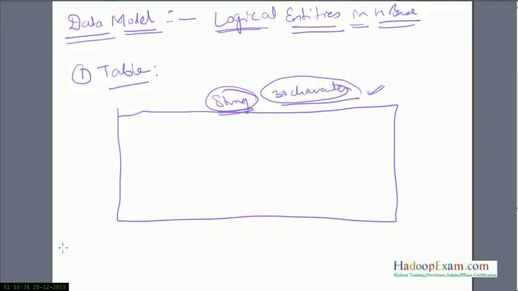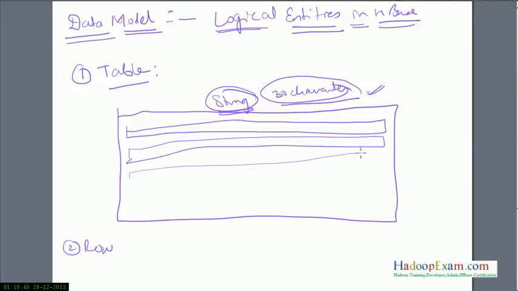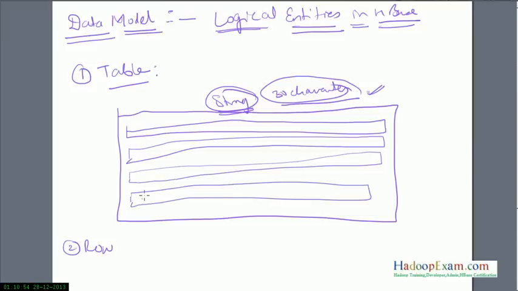The next component is the row. A table has various rows. It seems similar to an RDBMS, but I will show you it's completely different. I will make it easy to understand by drawing it. Within a table, data is stored according to rows, which are uniquely identified. Each row has to be uniquely identified in the HBase table, and the parameter which identifies each individual row is called the row key.